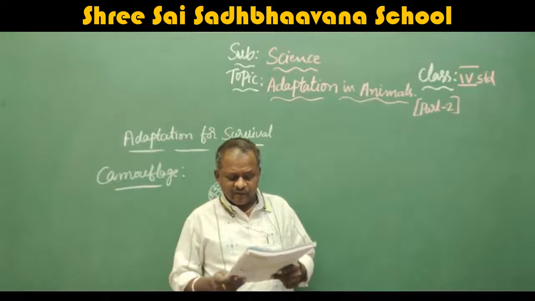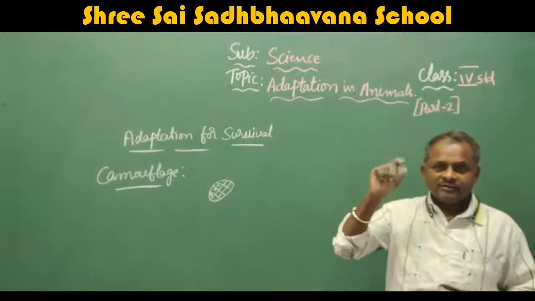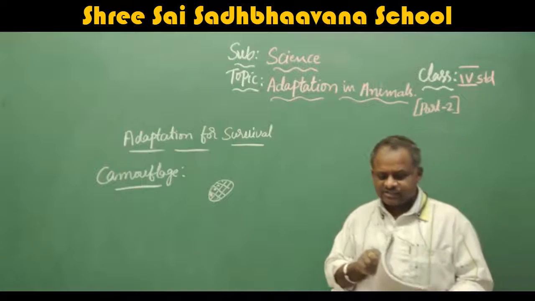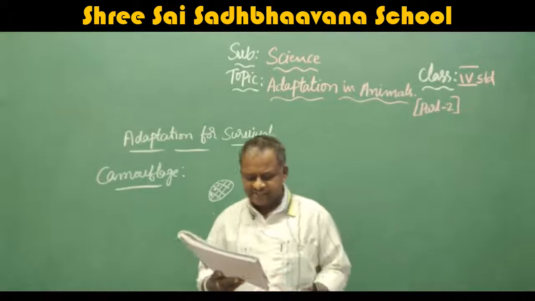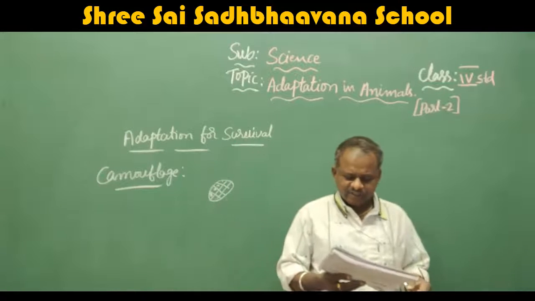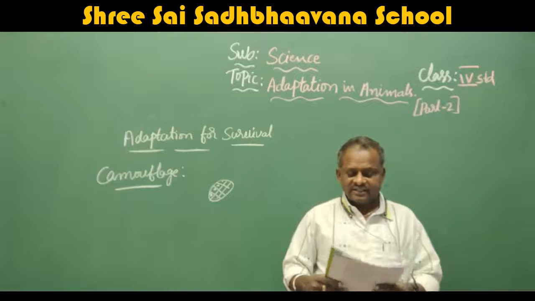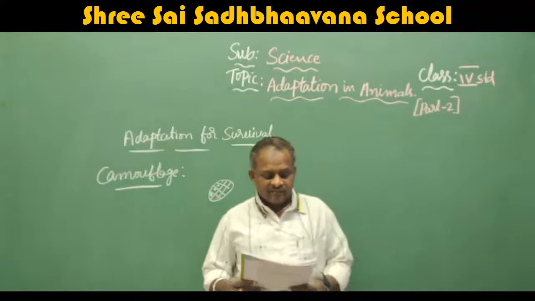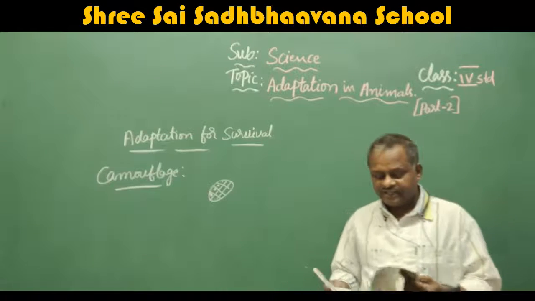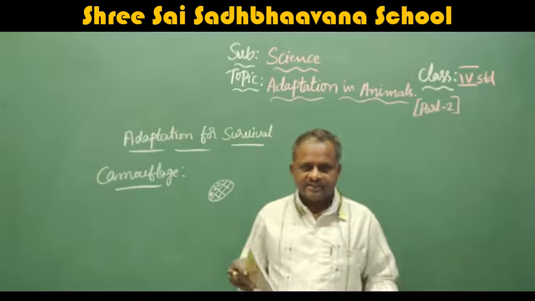And scorpions have harmful pincers. That means they pierce with the poison to protect themselves from the enemies. See here, grasshopper, porcupines and scorpion they have given. Adaptation can be best explained with the help of the internet. We will see some videos about this. So this completes your lesson, how adaptation in animals is taking place.